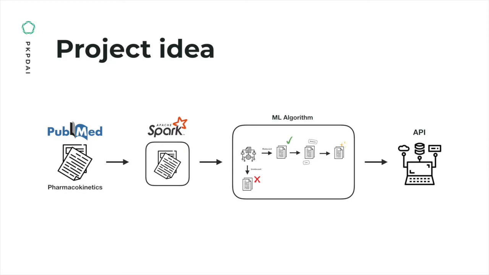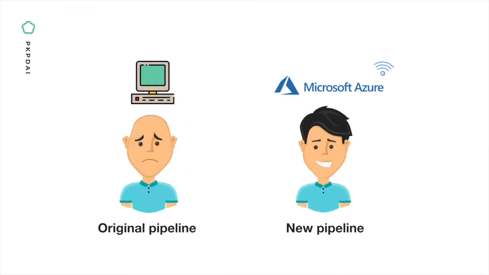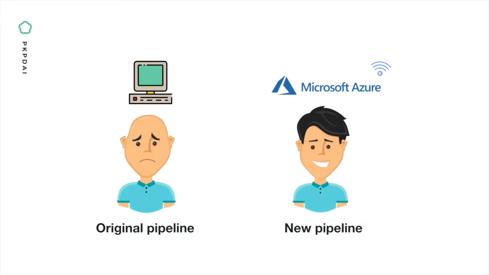Our pipeline will make it easier to find relevant pharmacokinetic information on a single drug, including dosage information, parameters, and demographic information. The original pipeline used by our client only worked on a computer locally, was inefficient, and not automated to process new incoming literature. We have completely redesigned the pipeline to automate it on the Azure cloud service.